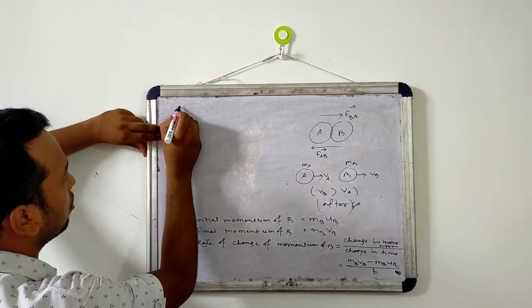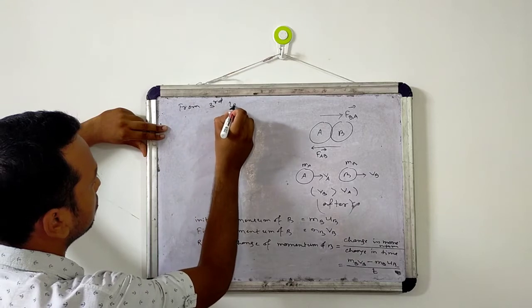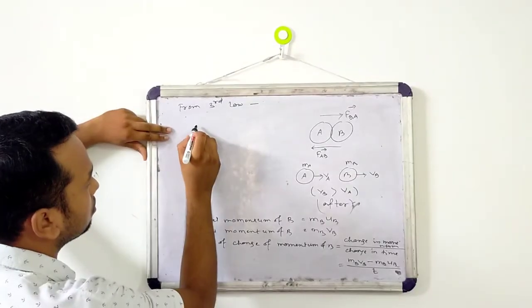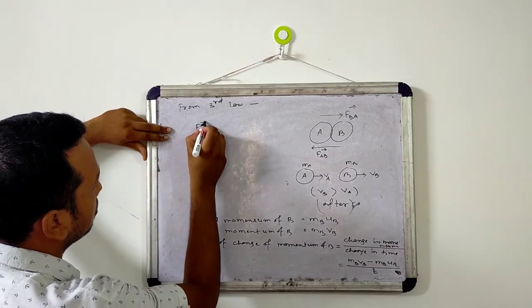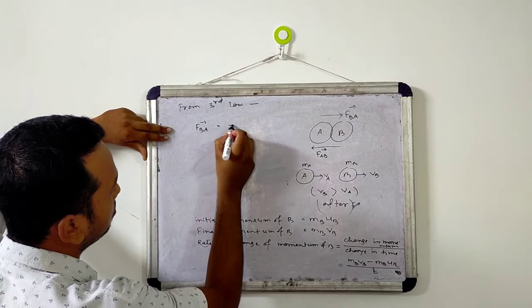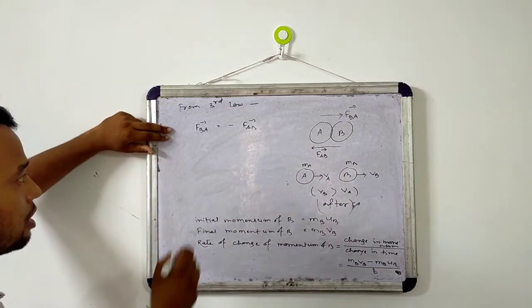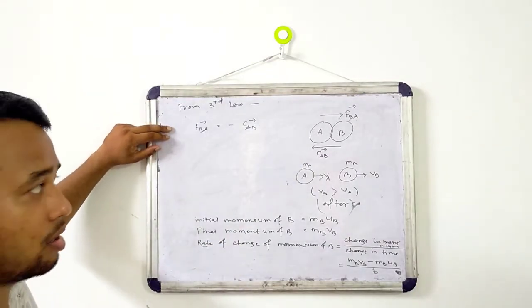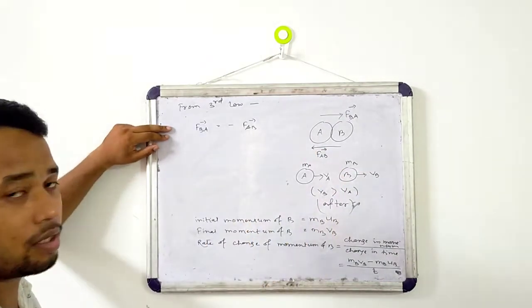So from the third law, this force FBA is equal to minus FAB. Why this negative sign? Because action and reaction are always opposite. These two forces are in opposite directions. That is why the negative sign comes.